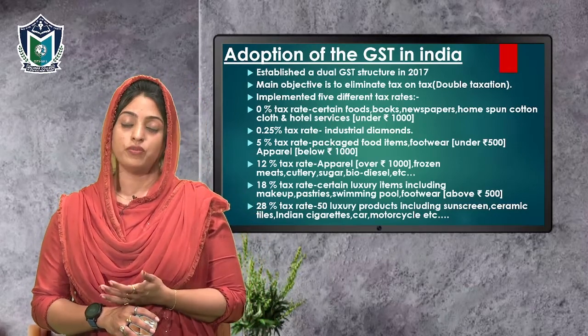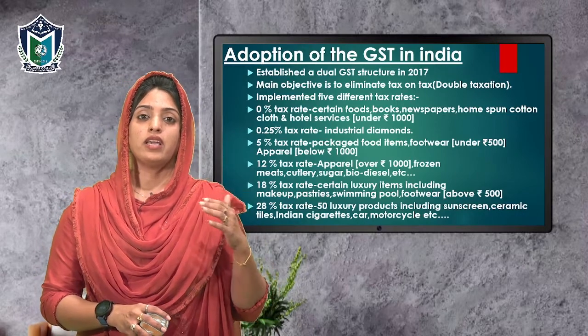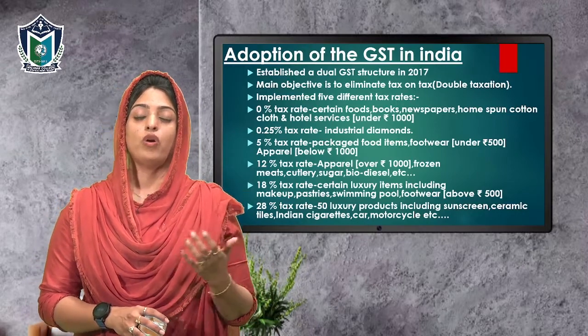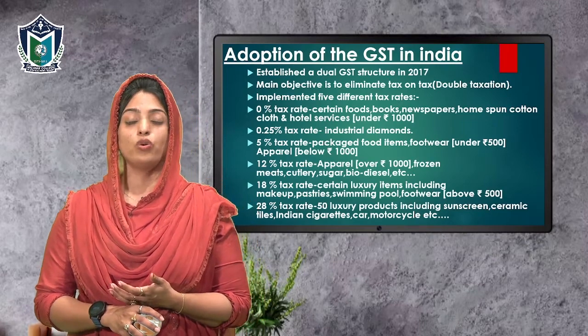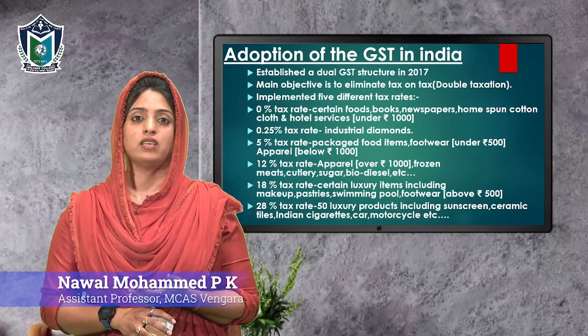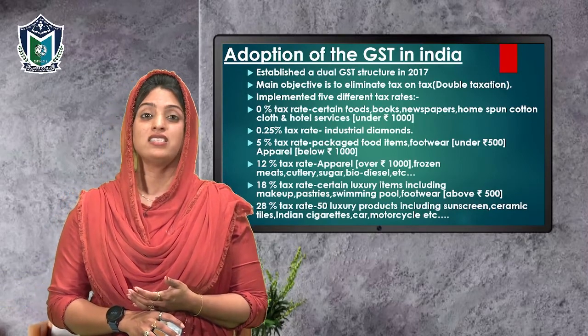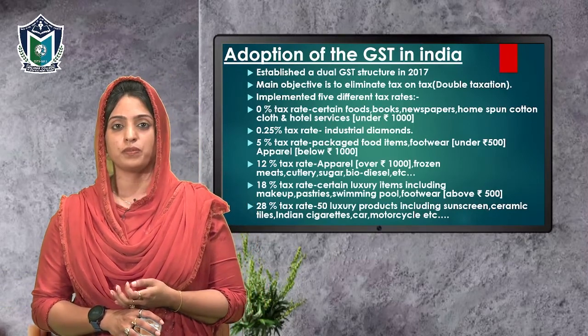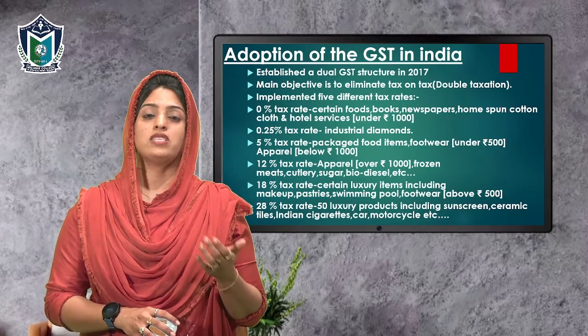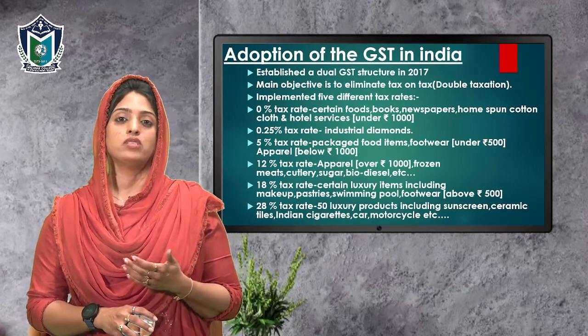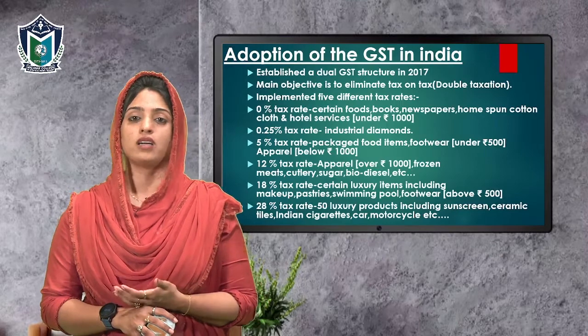Dual taxation in the manner that when a product or good or service is sold within the state, the tax that is used there is SGST, that is State Goods and Service Tax. This tax along with CGST will be charged whenever the goods and services are sold within our country.